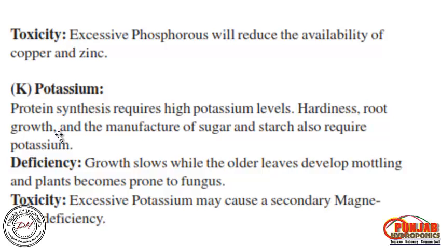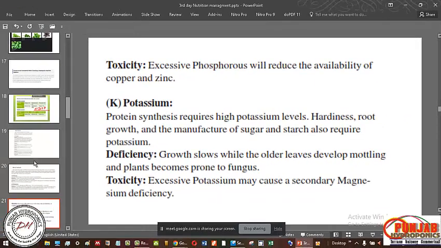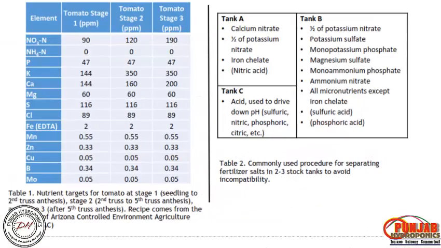If you are growing strawberry, you should know in what quantity you must supply potassium, because during fruiting and flowering, the quality of the sugar decides the cost of your strawberry. So you must know how to handle it carefully. With deficiency, obviously, growth slows, the older leaves develop mottling, and the plant becomes prone to fungus. Toxicity: excessive potassium may cause a secondary magnesium deficiency.